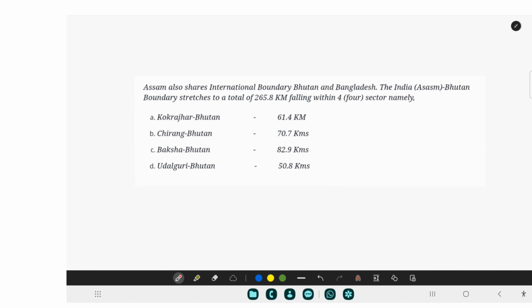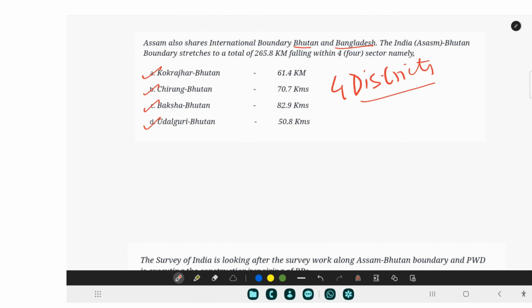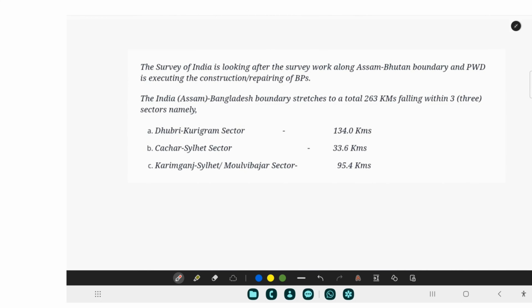All right. Assam also shares its boundary with foreign countries, like we have already seen, Bhutan and Bangladesh. Let's see which districts share a boundary with Bhutan. It is Kokrajhar, Chirang, Baksa and Udalguri. These are the four districts. Only 4 districts of Assam share their border with Bhutan. If you can remember this number, well and good. Only knowing which districts they are is more than enough, I feel.